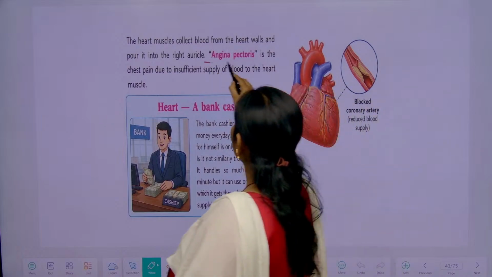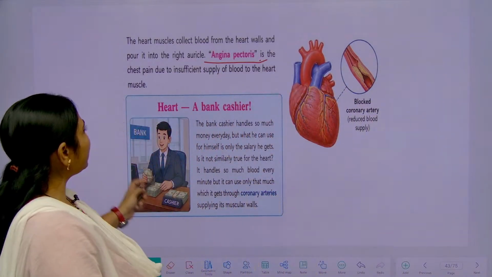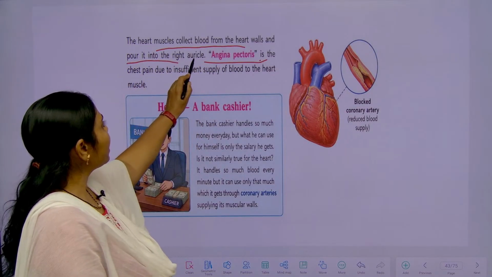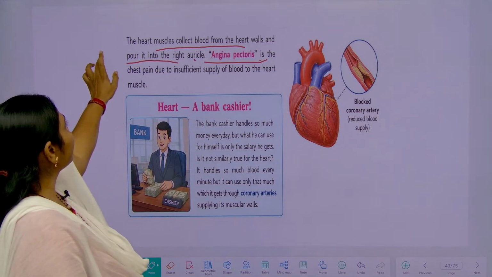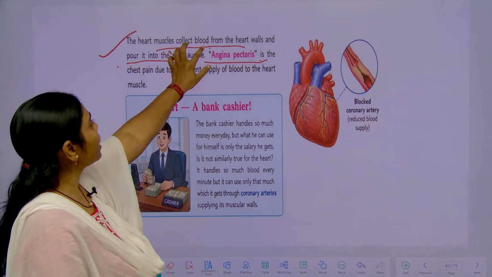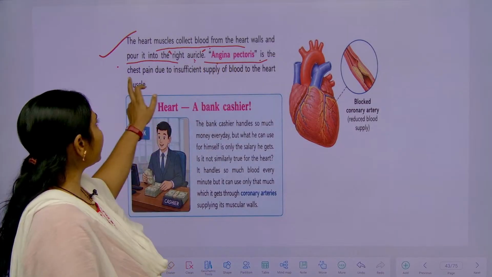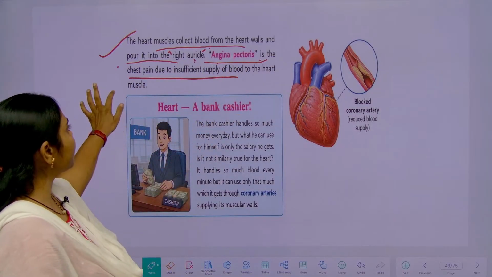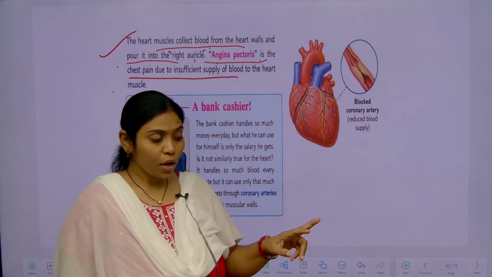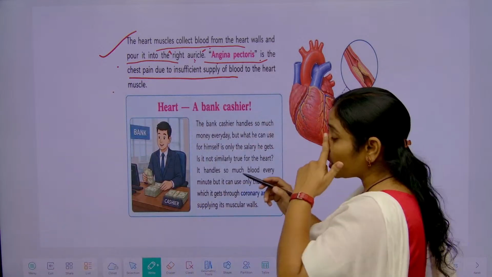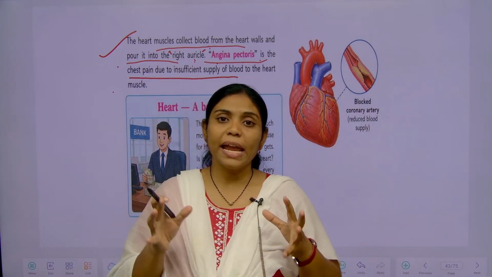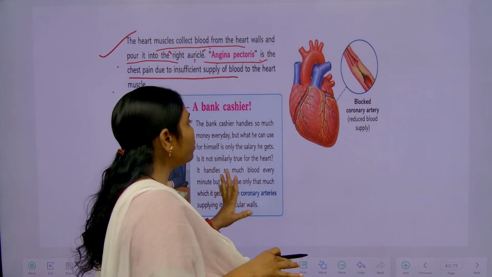Okay. So, what is angina pectoris? The cardiac veins collect blood from the heart walls and pour it into the right atrium. Angina pectoris is the chest pain due to insufficient blood supply to the heart muscles. So here we can identify two kinds of disorders: one is angina pectoris and the second one is myocardial infarction. These two heart diseases are caused by the improper supply of blood to the heart.